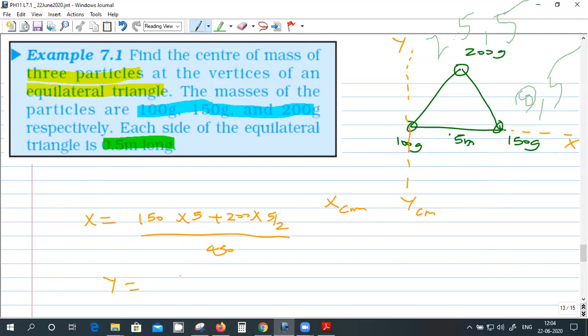Sir, it will just be 200 into 5. Not 5. 5 is this length, no? 200 into the height. So how much is this angle? 60. Okay, so what will be this height? This will be 5 sine 60, right? Yeah. 5 sine 60 degrees. So 5 root 3 by 2.